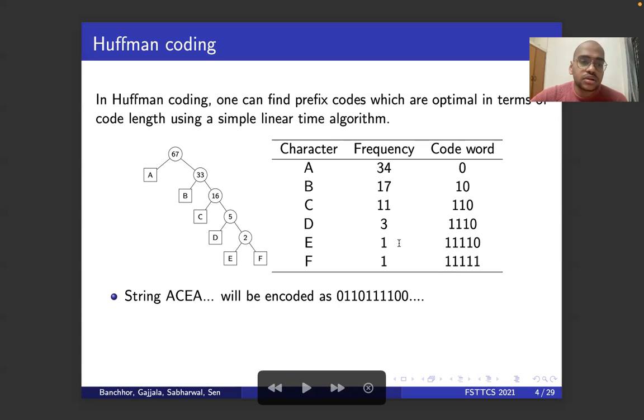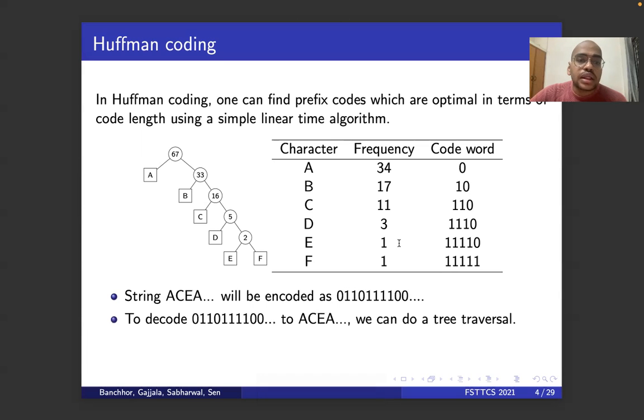E with its code word, and so on. Now, how do you decode it? That is, given this bit string, how do you recover the character string? For that, we can do a simple tree traversal. Start with this bit string. First, take a 0 here. You see an A, so you decode it as A. Then you see a 110. It's 1, 1, and 0, so you know it's a C, and so on. It's easy to see that decoding in this fashion using a tree traversal takes time proportional to the number of bits in the bit string, which is expensive.